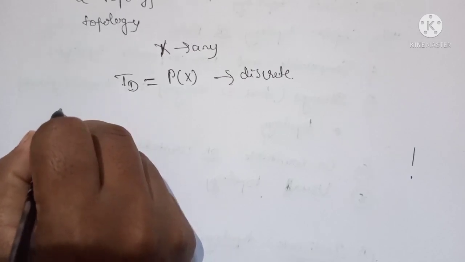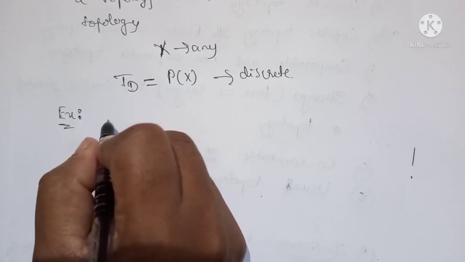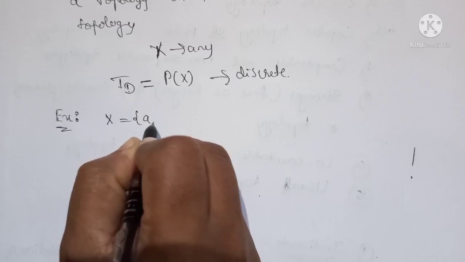For example, we have a set, say X equals {a, b}.